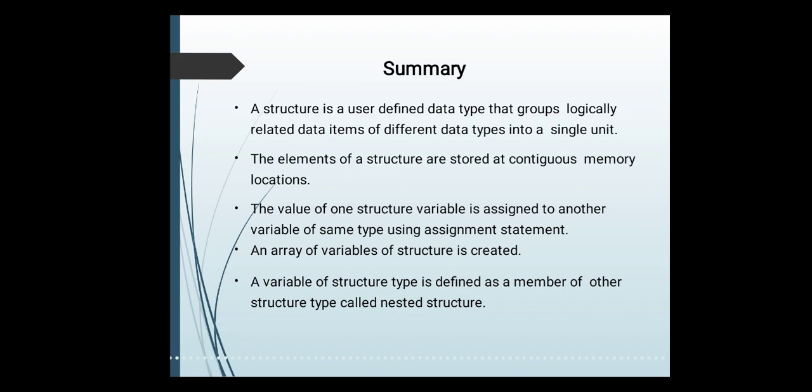Okay, so the structure, in short, we just rewind what we have seen in this lecture. A structure is nothing but a user defined data type that groups data items of different data types into a single unit. The elements of a structure are stored at contiguous memory locations in a linear fashion, one after another. The value of one structure variable can be assigned to another variable of the same structure type using an assignment statement. An array of structure variables can be created, and a variable of structure type defined as a member of another structure type is called a nested structure.